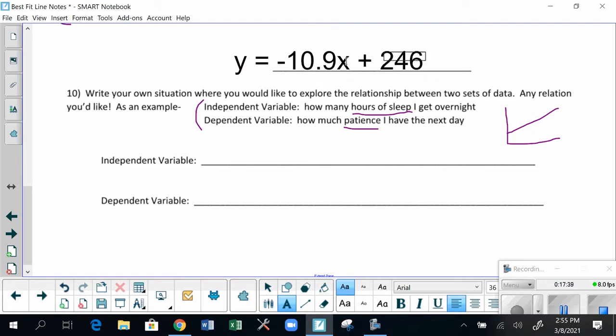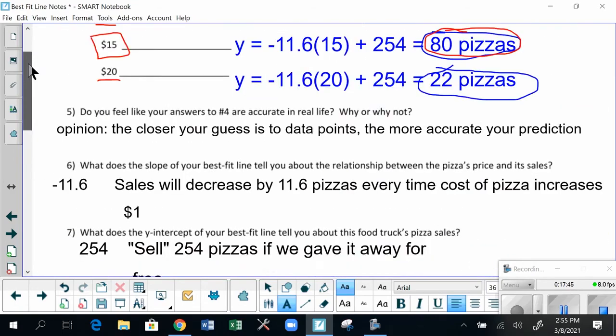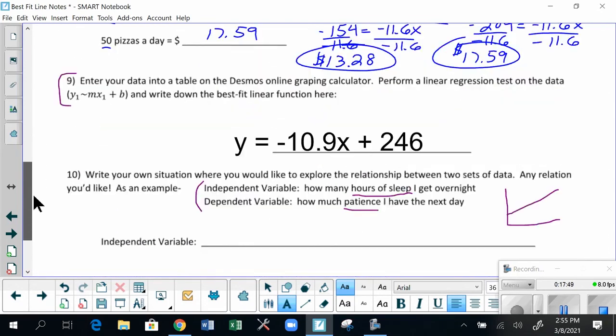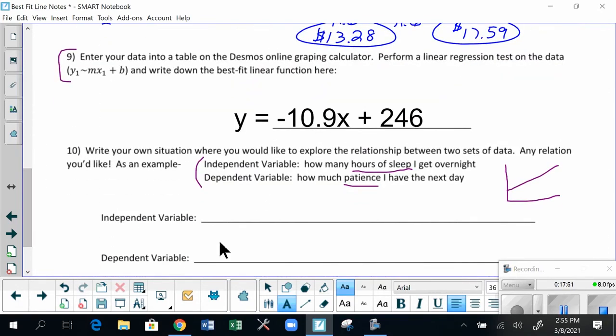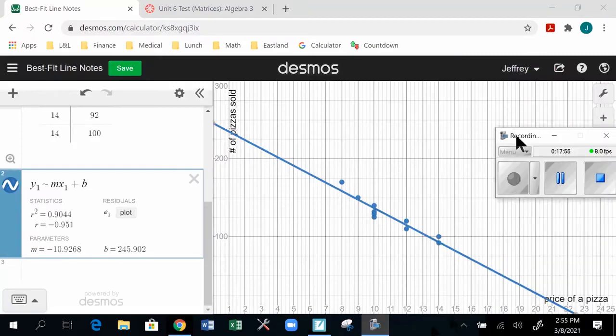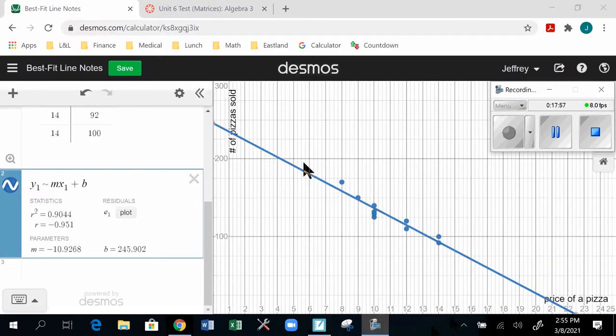So I would say this prediction equation is better than ours. It's more accurate. But I give us kudos. For us doing just kind of an estimation, ours came out pretty well just by itself. Okay? And a couple other things I'll note to you real quick. So on Desmos, if I wanted to make any predictions using Desmos's best fit line, I can actually slide to any price point I want.